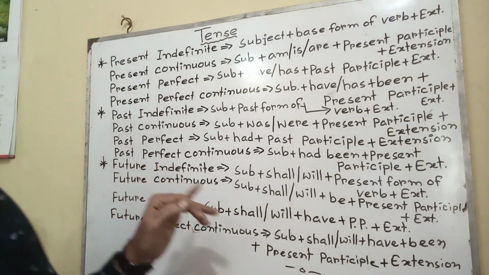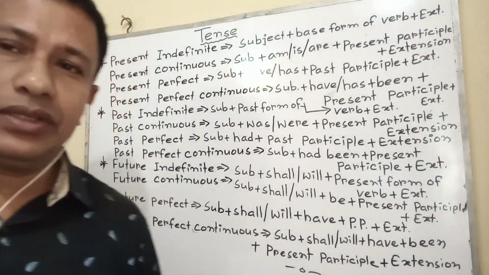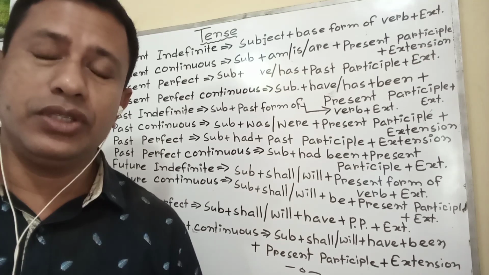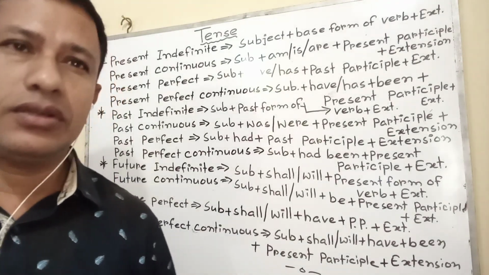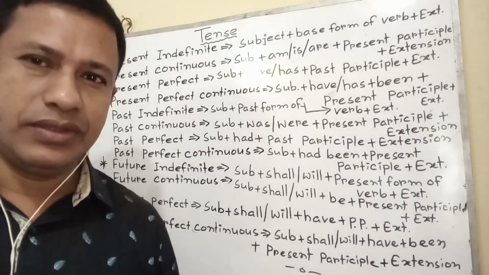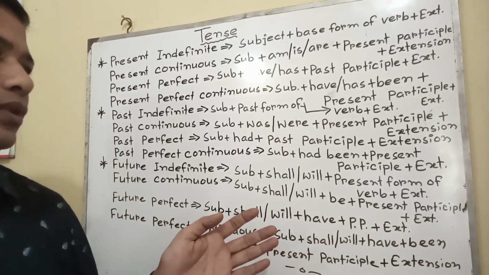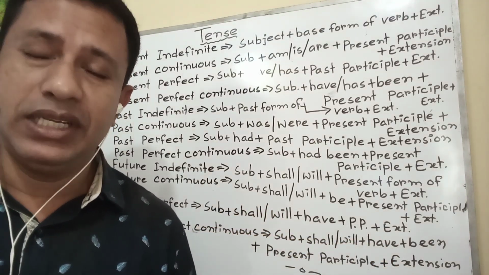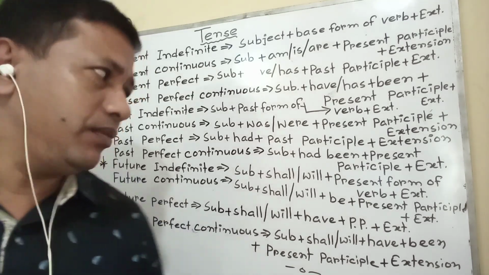Past perfect continuous: in the past or before, two activities were going on. The first one which was going on is called past perfect continuous. Then the later one, which happened or which was done, is called past tense, as in I had been reading before you came, in this way.